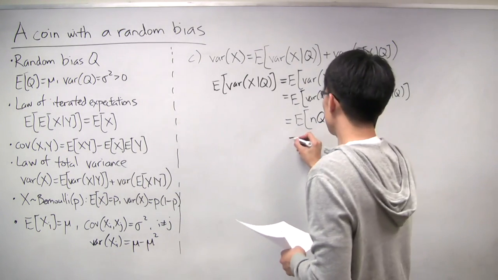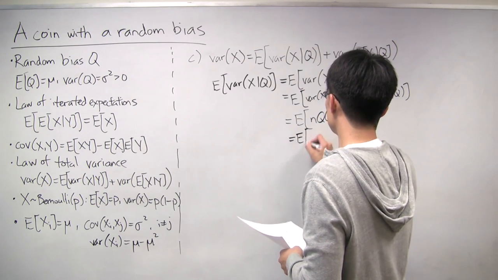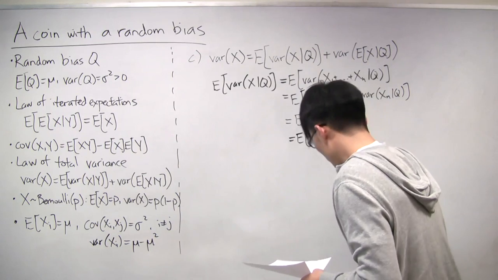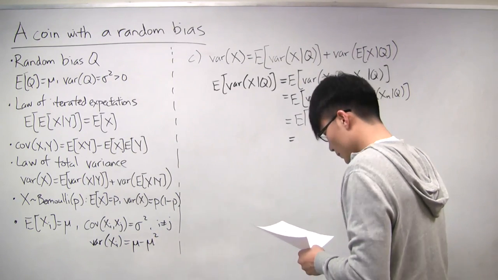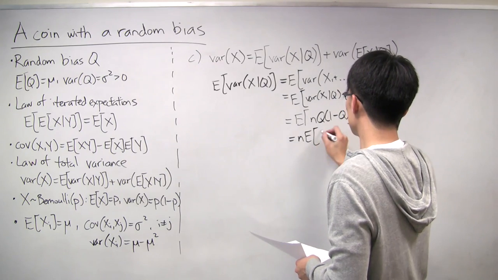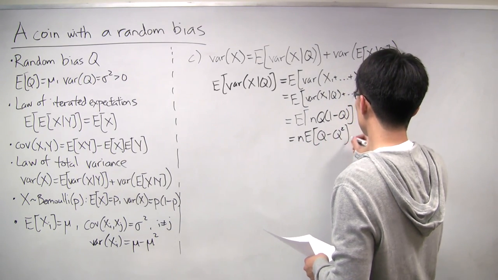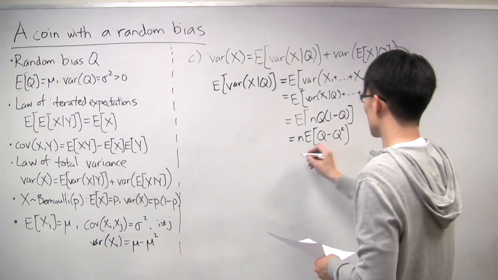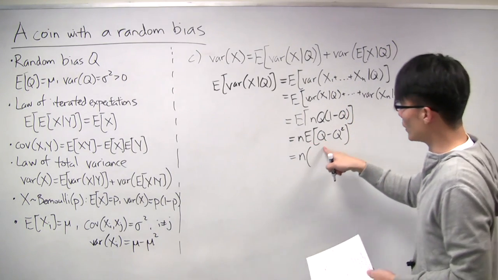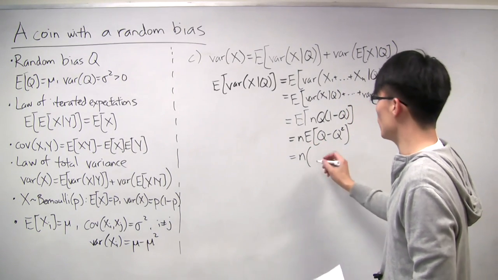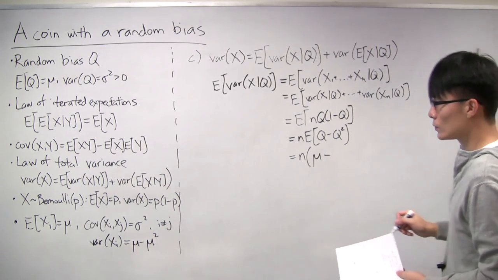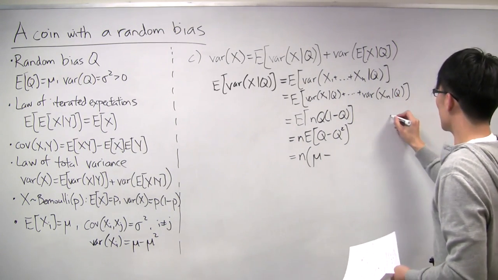All right. And now this is the expectation of n. You can pull out the n. So it's n times the expectation of q minus q squared, which is just n times expectation of q minus expectation of q squared. We can use linearity of expectations again. Expectation of q is mu. And expectation of q squared is, well, we can do that on the side.